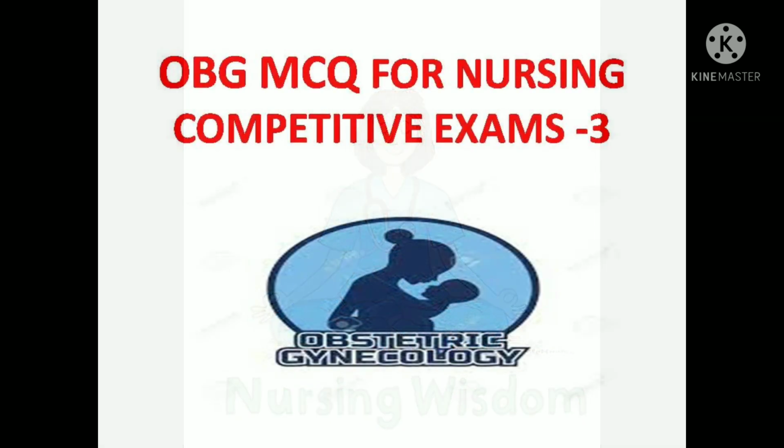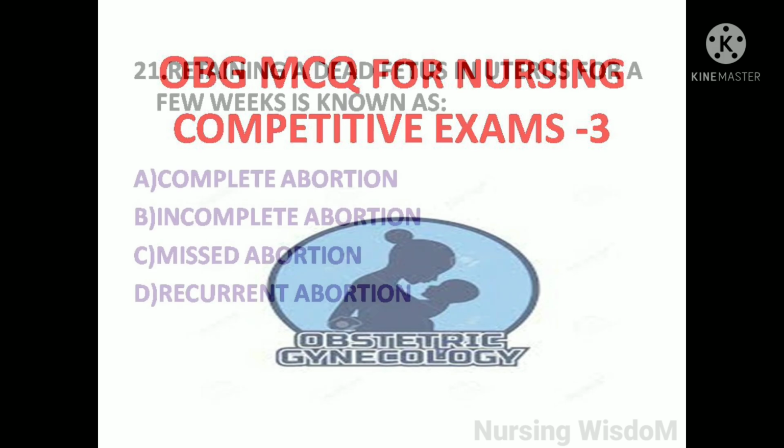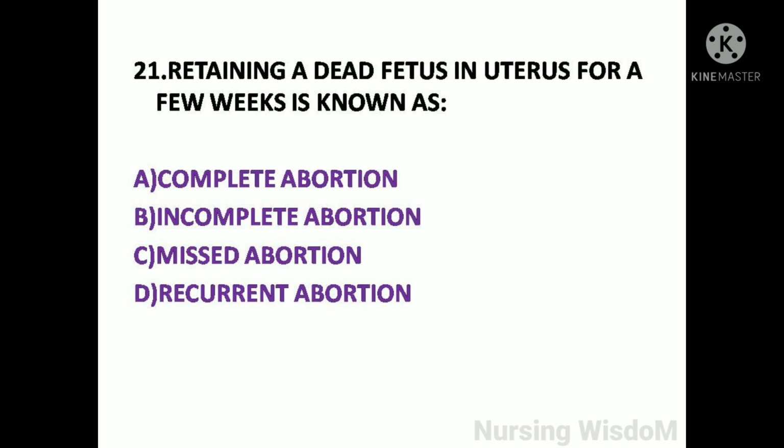Today we are going to see about OBG MCQ for Nursing Competitive Exam. First question: retaining a dead fetus in uterus for a few weeks is known as option A, complete abortion; option B, incomplete abortion; option C, missed abortion; option D, recurrent abortion.